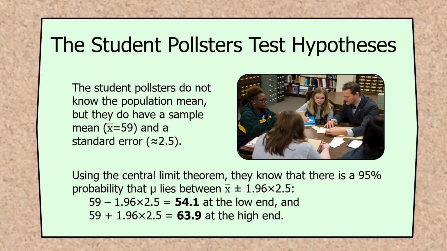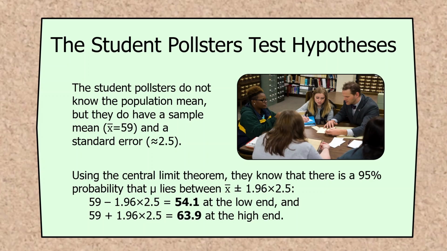Well, here we go. The student pollsters do not know the population mean. Okay, we don't either. But they do have a sample mean, X bar, of 59, and a standard error of 2.5. Now, what do they do? They're no longer working from knowing that the population mean is 58. So they use their sample mean as an estimate of the population mean, and then figure out the probability that the true population mean lies within their estimate.